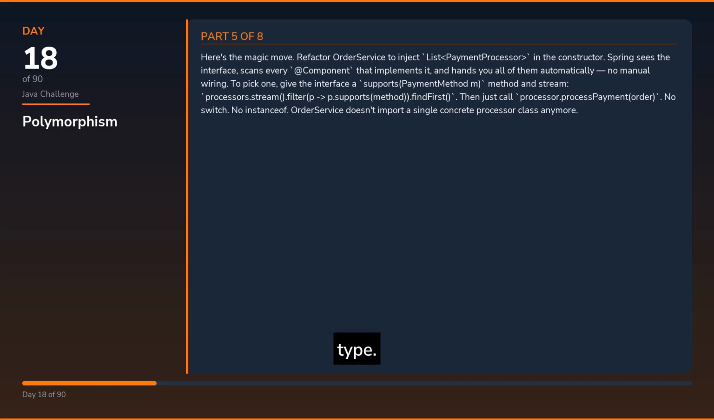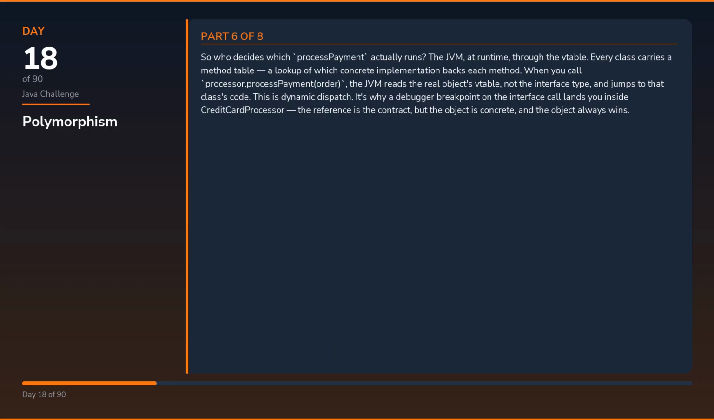Here's the magic move. Refactor OrderService to inject List<PaymentProcessor> in the constructor. Spring sees the interface, scans every component that implements it, and hands you all of them automatically, no manual wiring. To pick one, give the interface a supports(PaymentMethod) method, then stream: processors.stream().filter(p -> p.supports(method)).findFirst(). Then just call processor.processPayment(order). No switch. No instanceof. OrderService doesn't import a single concrete processor class anymore.